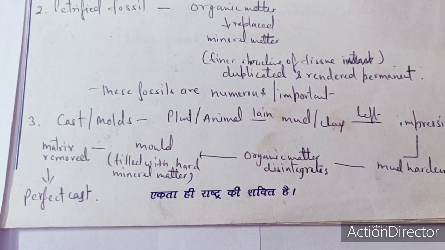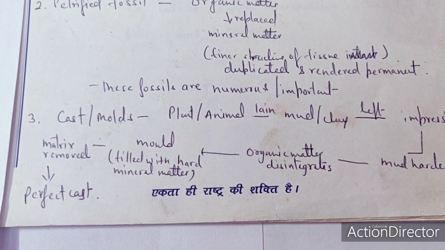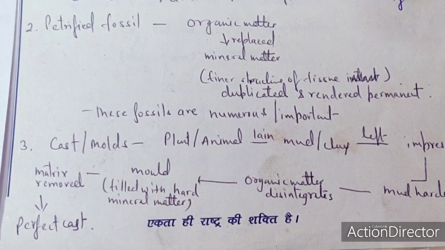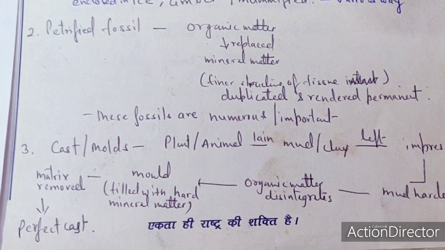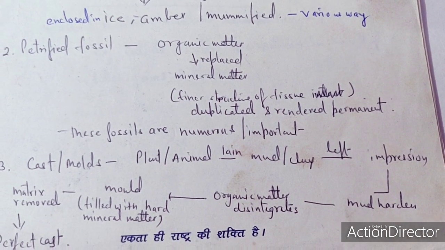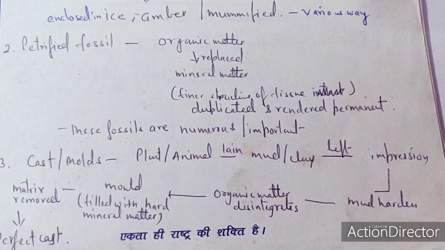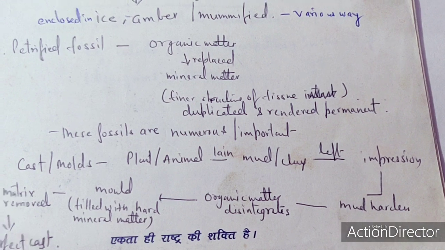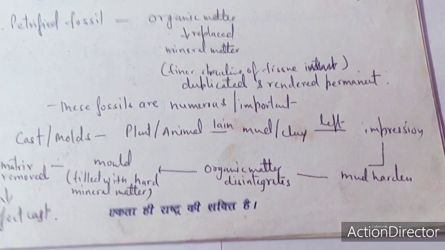The third type is called the cast or mold. In this case, the plant and animal which has been laid down in mud or clay leave an impression, and the mud or clay becomes hardened.